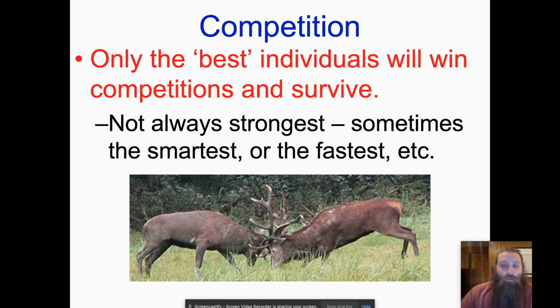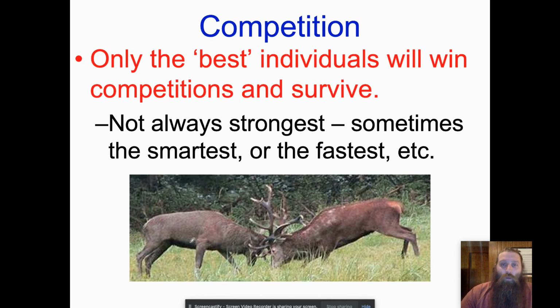When you think about these two deer that we have here, obviously this is going to be a competition of strength, but this competition is not the only competition that these deer have to go through in order to make sure they reproduce. They've got to find a doe. They've got to be able to avoid predators, right? So speed is important. So they can't just be all muscle. They got to have some speed to them. They need to be intelligent enough to find shelter, and they need to be able to find resources like water and food. They've got to know what not to eat. So there's a lot of different things that go into the description of fittest or best, all right, and how we win our competition.